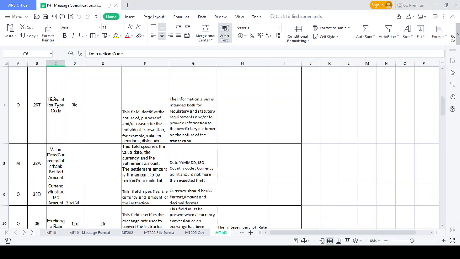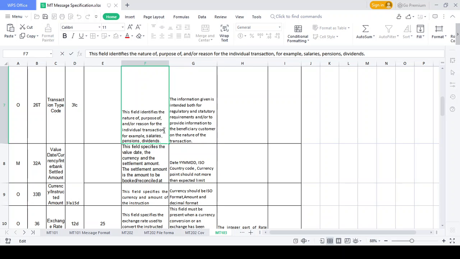What is a transaction type code? I informed you yesterday also about the transaction type code. This is also very important. What is the reason for the individual transaction? I highlighted everything in red, so you read that part. What kind of transaction will I do? Whether it's a